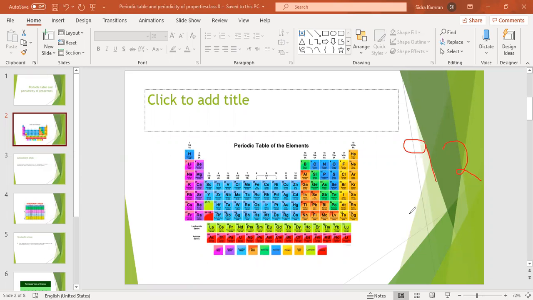In the early centuries, scientists were very devoted to arranging elements in a systematic manner, and that devotion gave us the periodic law. That periodic law is very helpful to arrange the elements in the form of a table, and that table is now called the periodic table. Periodic means something that has a repetition.